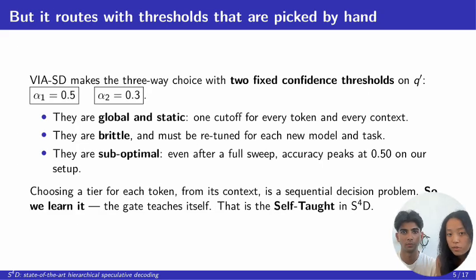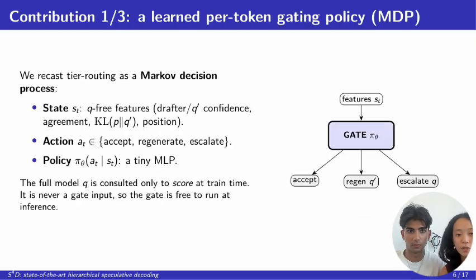Via SD makes a three-way decision with two numbers picked entirely by hand, and they're simply suboptimal. When we swept all 9 threshold configurations, accuracy capped at 50%. Deciding how much compute to spend on each token based on that token's context is a textbook sequential decision problem. Our first contribution is the learned gate.